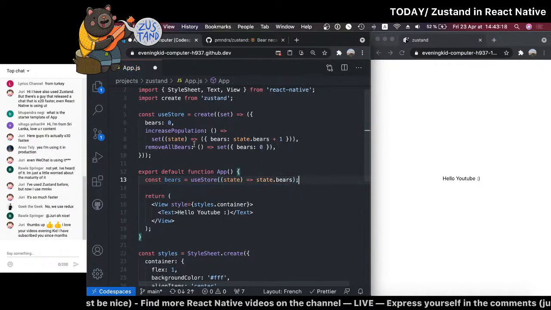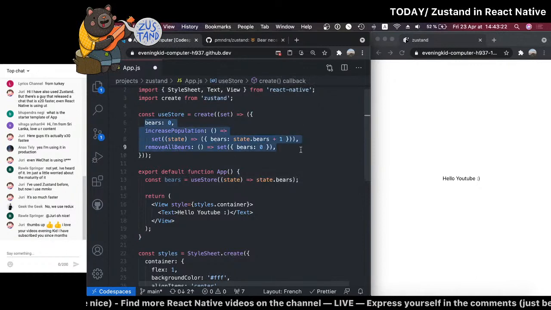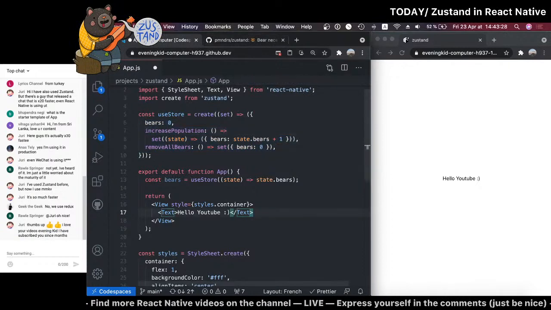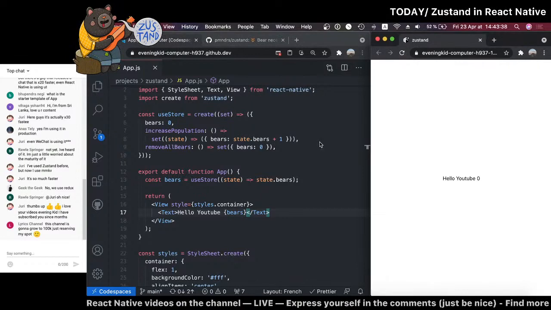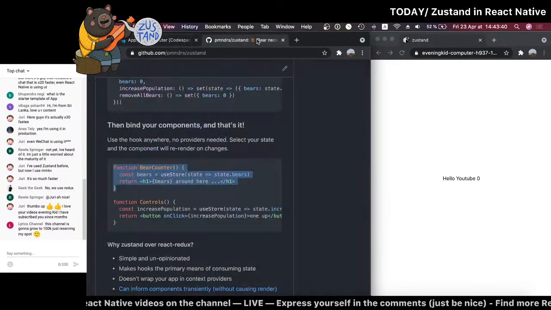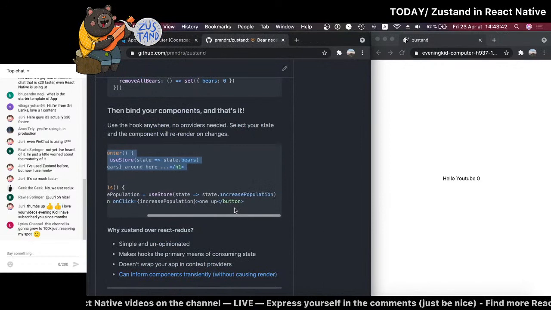Okay, so basically when we do state, I guess we get all of this. And probably for the actions, we would do state.increasePopulation. That's my guess. So let's see, hello YouTube, and we give a few bears. So that should show 0, right? Okay, let's see for the actions, increase population.